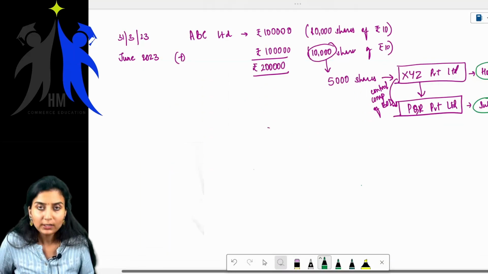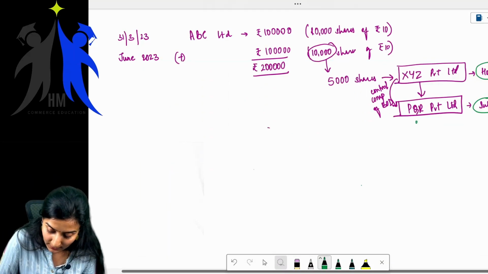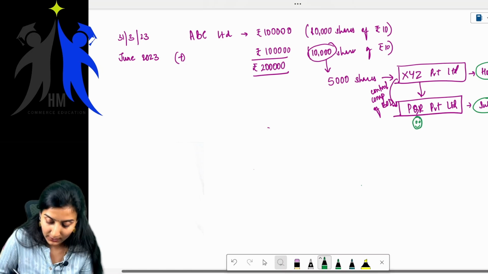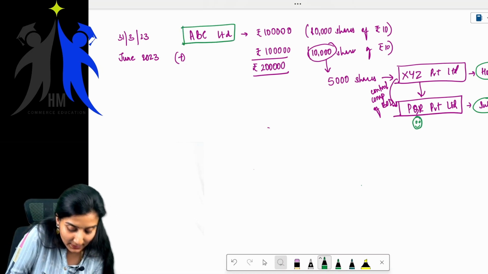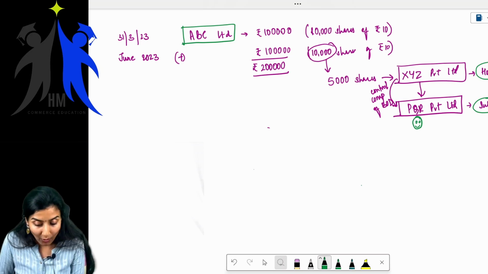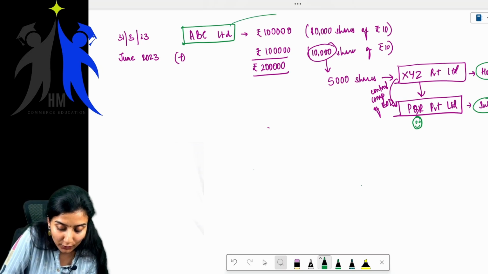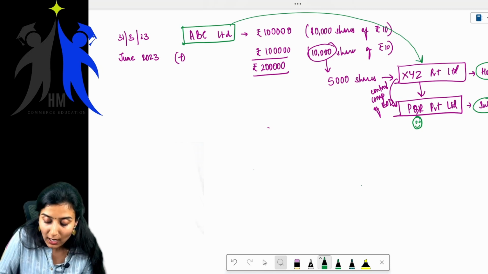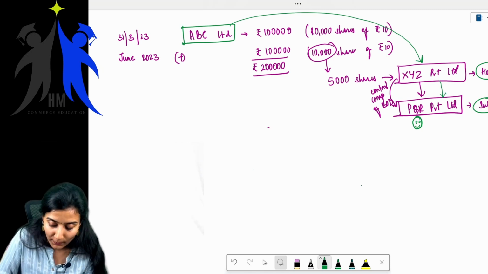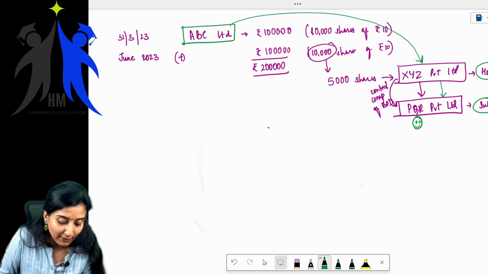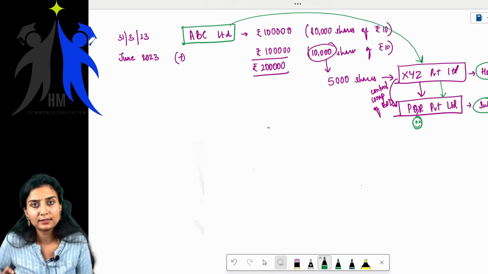What is the question? This PQR Limited is telling, I am the subsidiary of ABC Limited because XYZ is the subsidiary of ABC Limited and I am the subsidiary of XYZ Limited. So therefore, myself PQR, I will be the subsidiary of ABC Limited also. It is trying to tell so.